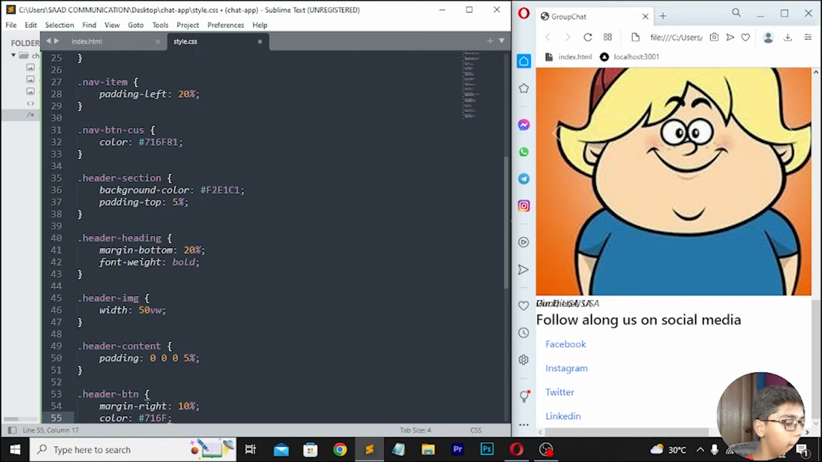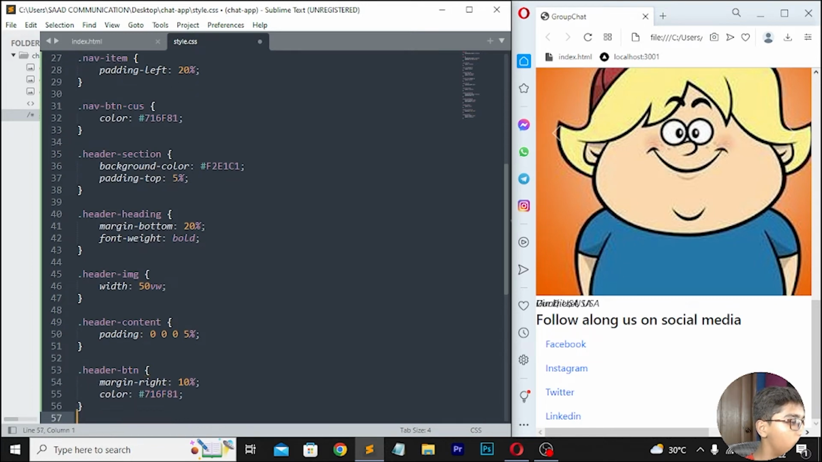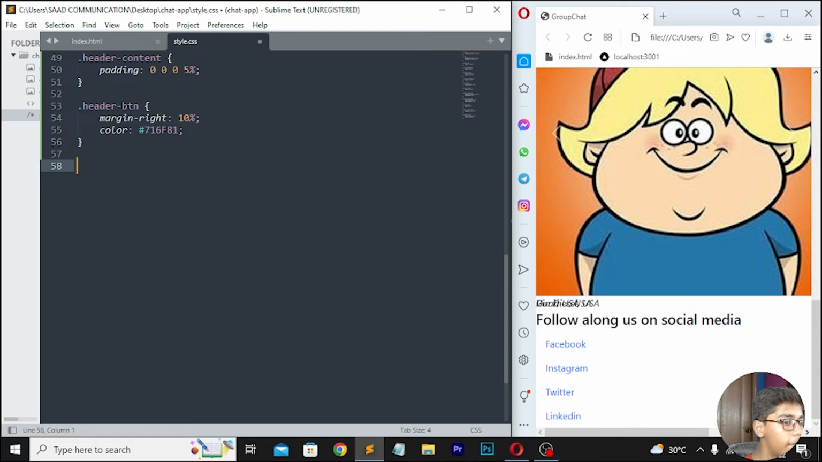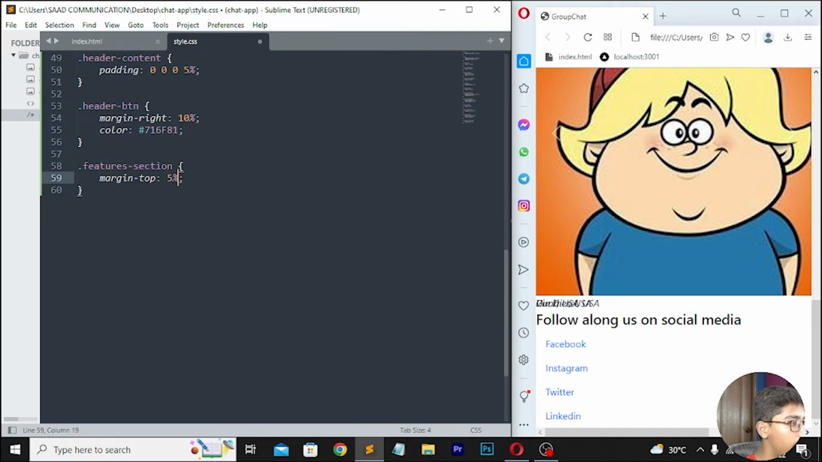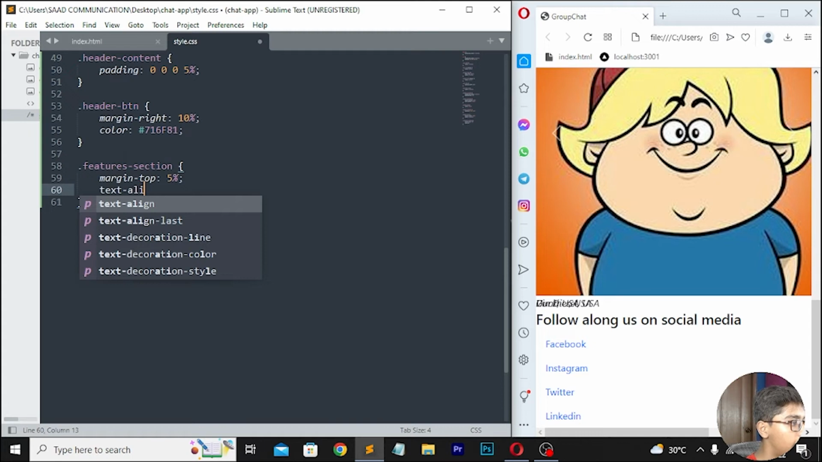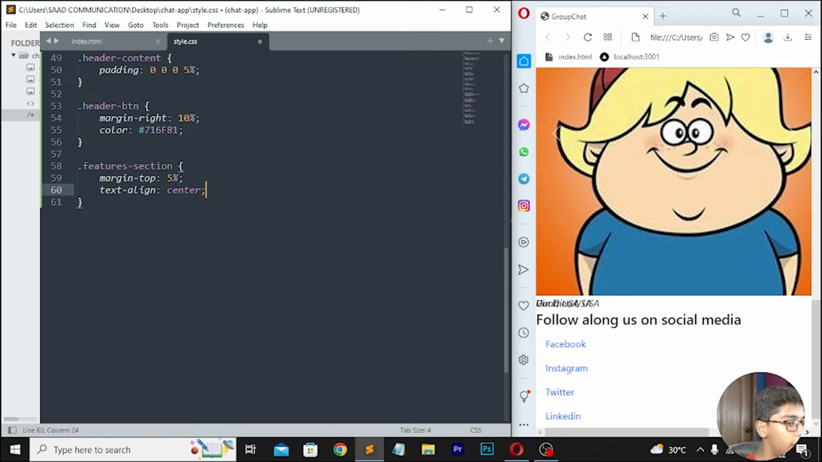So here I'll be writing f81. Now move down. Here I will be now writing a tag, which should be like .features-section. Here I will be now writing margin-top, which should be 5%. Here I'll be writing text-align center. Then move down right here padding-bottom, which should be 5%.